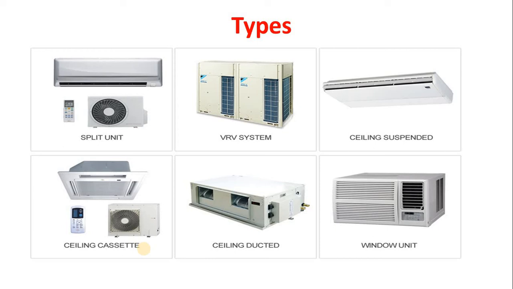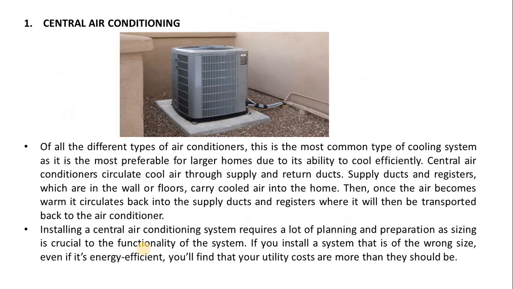So now the next important is the window air conditioning system. It is used in the domestic application. It is placed in the area of the window, so the name is given window air conditioning system.